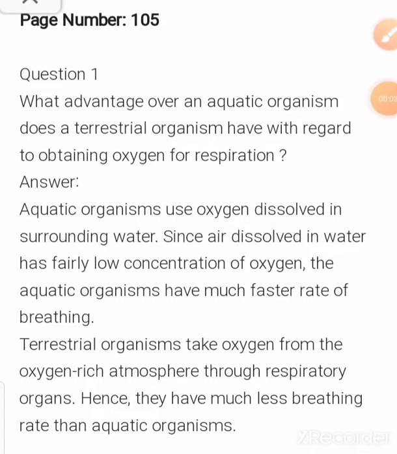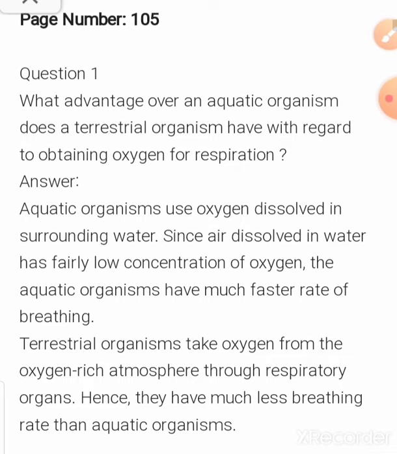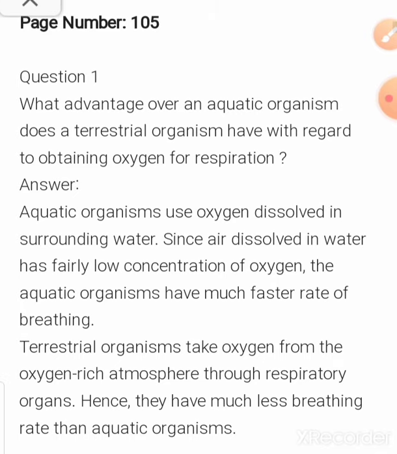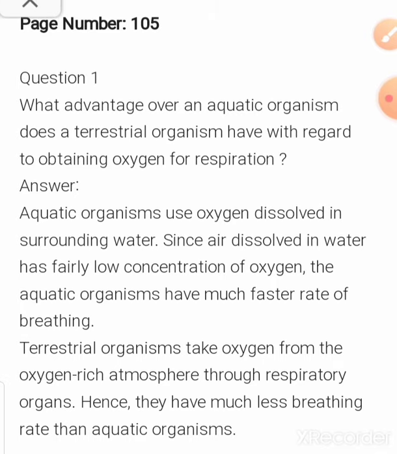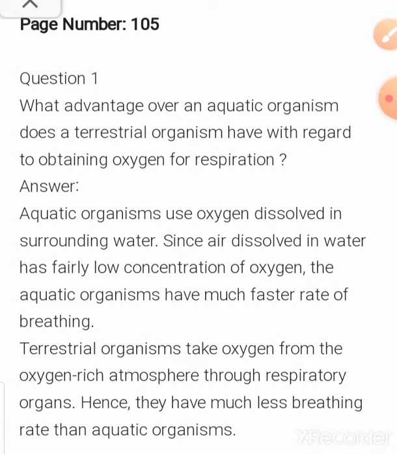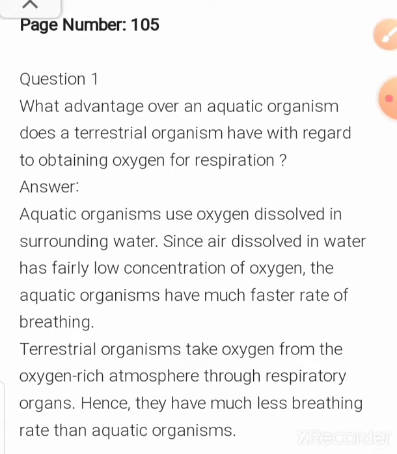Today we will discuss chapter number 6, Life Processes question answers of class 10th, which is present on page number 105. Here you have the first question: what advantages over an aquatic organism does a terrestrial organism have with regard to obtaining oxygen for respiration? यहाँ आपको इस क्वेश्चन में पूछा है कि जो एक्वेटिक एनिमल्स है, दे हैव अ मोर एडवांटेजेस देन द टेरेस्ट्रियल एनिमल.